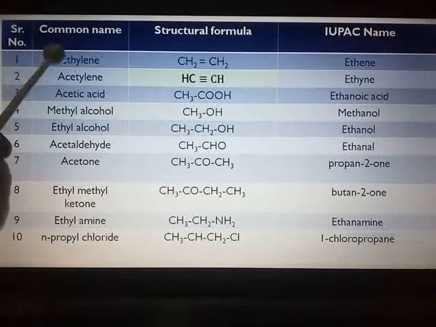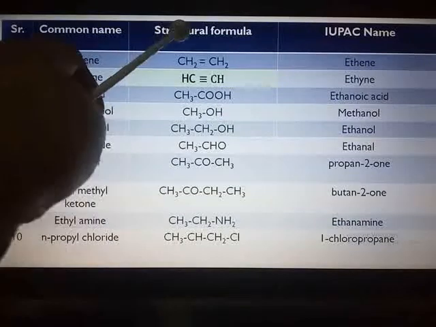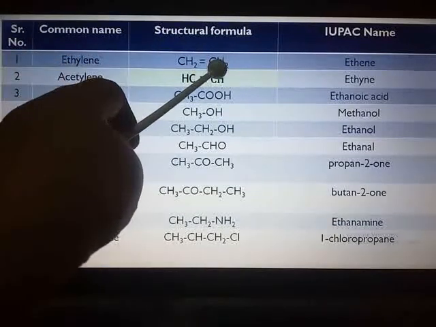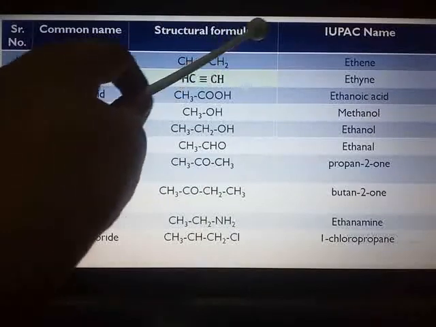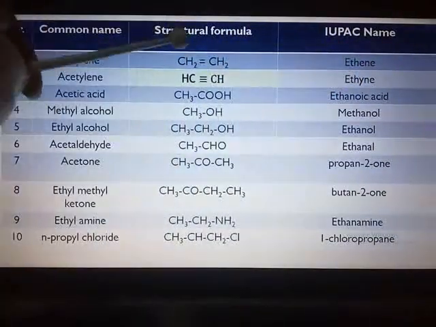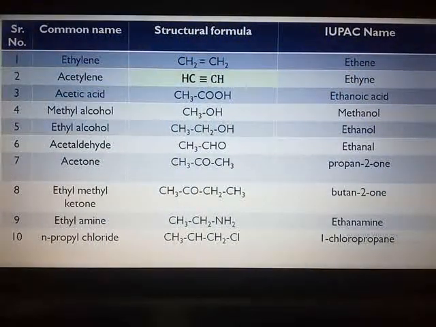First one is ethylene. Structural formula CH2=CH2. Now you can see 2 carbon atoms are there. So the parent alkane is ethane. Double bond. So ethane, ANE is replaced by ENE. So the IUPAC name is ethene. We start with the very simpler ones as they are given in the textbook. In the same order we will follow.